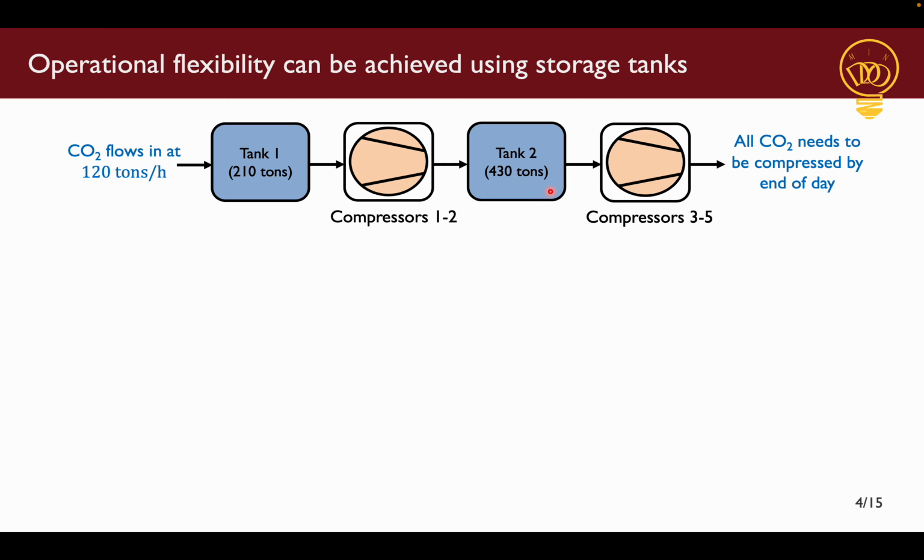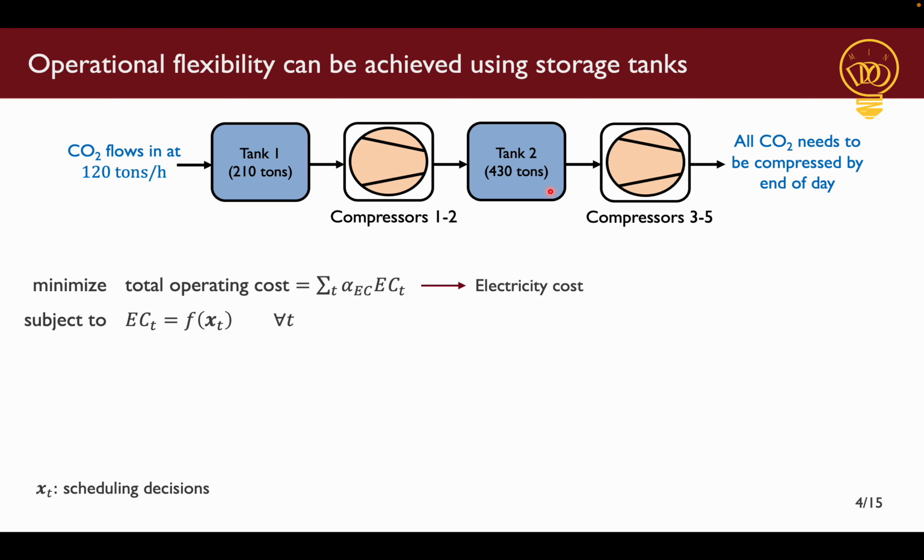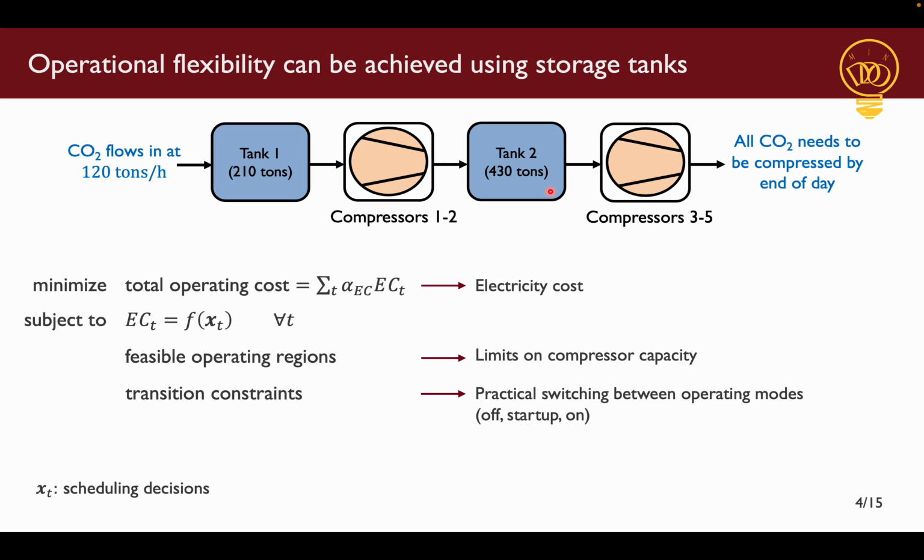We write a general optimization model for scheduling that we've applied on this compressor train, where we minimize the electricity costs, which is a function of our scheduling decisions, which we denote here by X. These scheduling decisions are constrained by the feasible operating regions, which in the compressor train case study are limits on the capacity. And we have transition constraints which ensure practical switching between different operating modes, like off, startup, and on. And finally, we have mass balance and initial conditions to complete the problem.